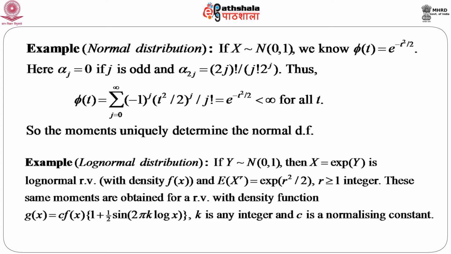So that the integration of g of x over the full range of x, that is 0 to infinity, equals 1, so that g of x would be a PDF. So, here the moments cannot identify a distribution uniquely, because the conditions of the previous theorem are not satisfied.